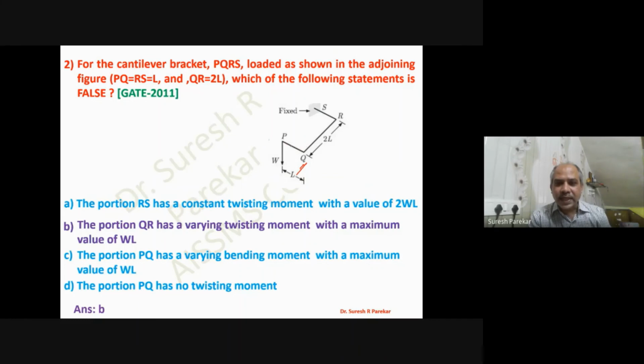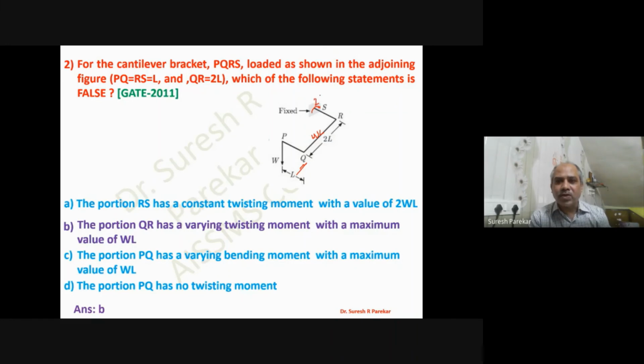Now you can see for this QR, my value of twisting moment is constant, which is W into L. Now see, first, the portion RS has a constant twisting moment with a value of 2WL. If you find the bending moment at this point, then you have W into 2L in the anti-clockwise direction. So we get a clockwise moment over here, which will be 2WL.